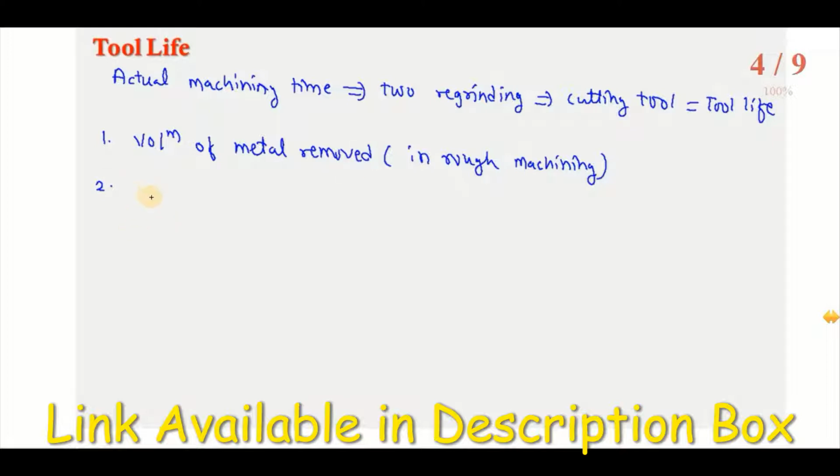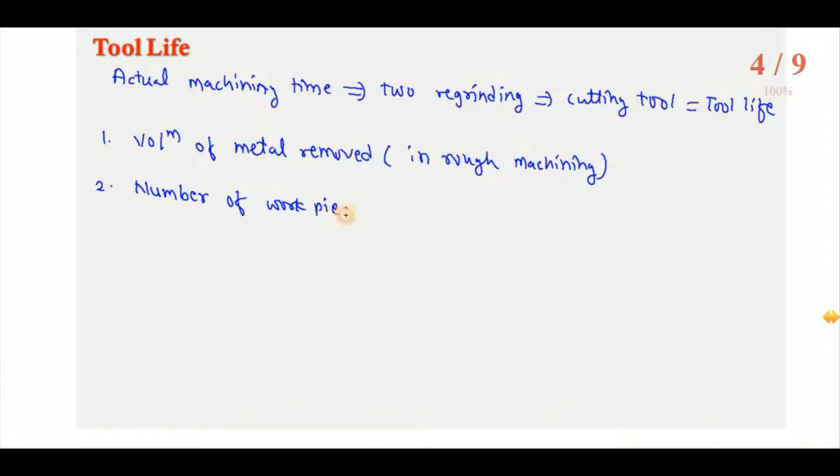Then we can express the tool life based on the number of workpieces machined in one pass, that we consider in mass production. So in mass production, based on how many pieces we have machined between two successive regrinds, we can find out the tool life.